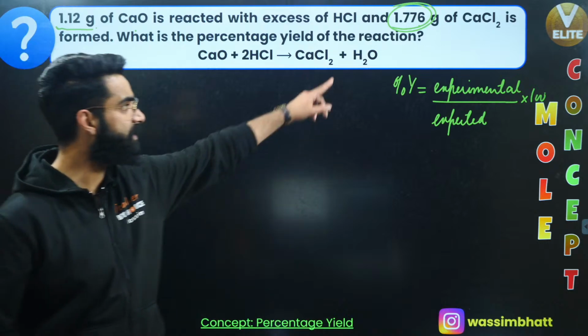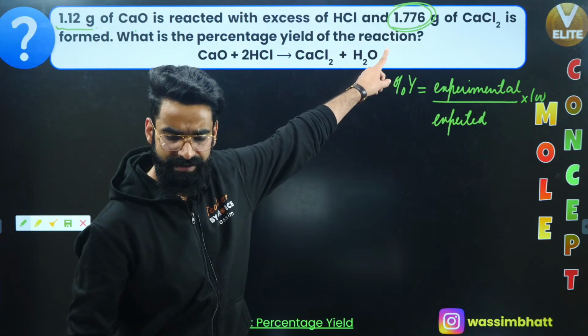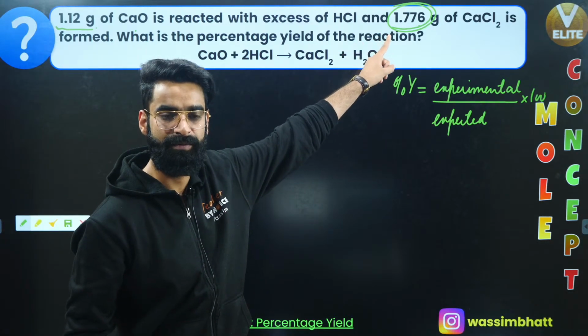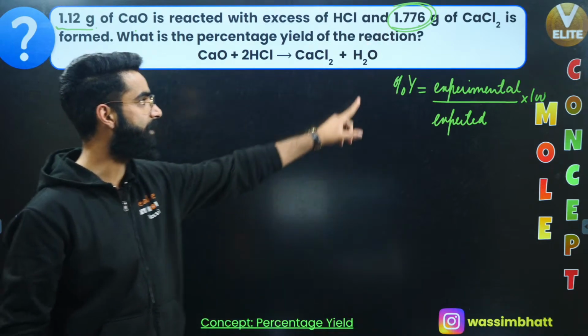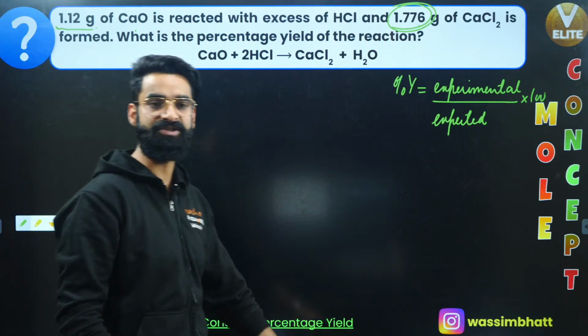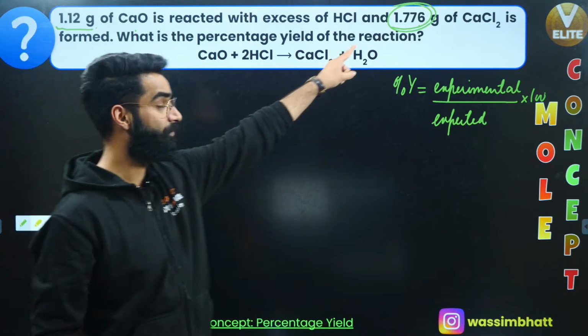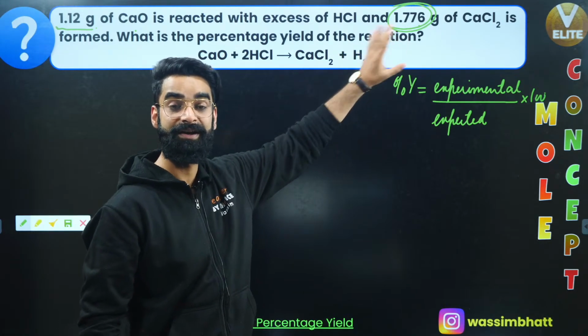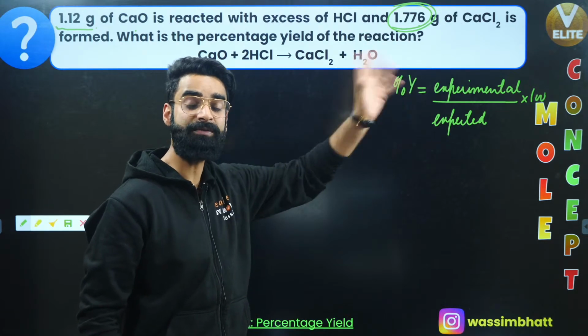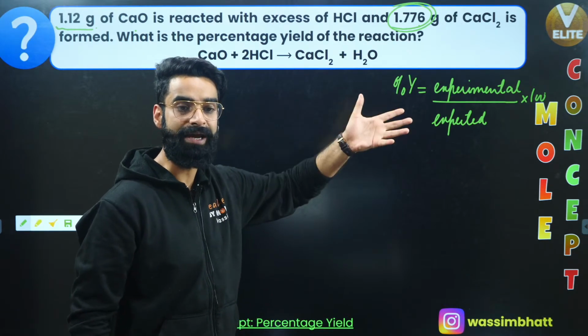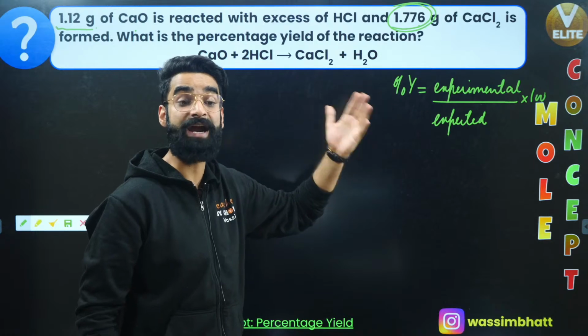This has been observed experimentally. Now, I'll use the stoichiometry to calculate how much calcium chloride would have got formed.